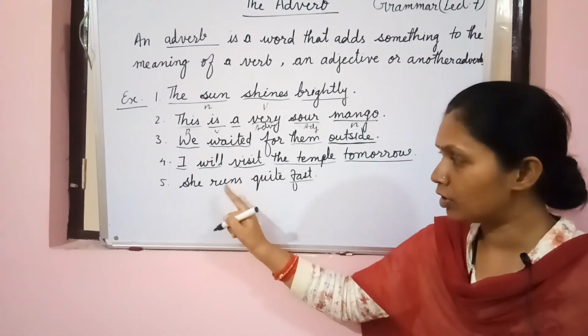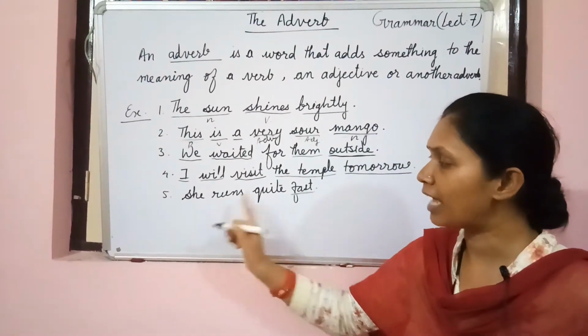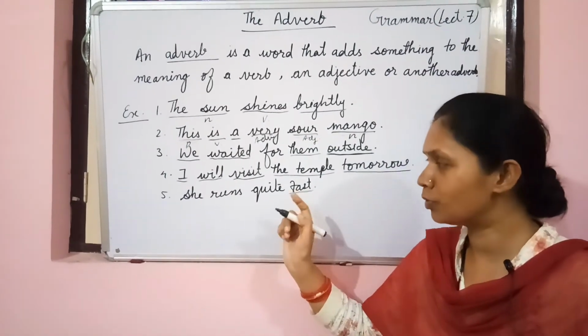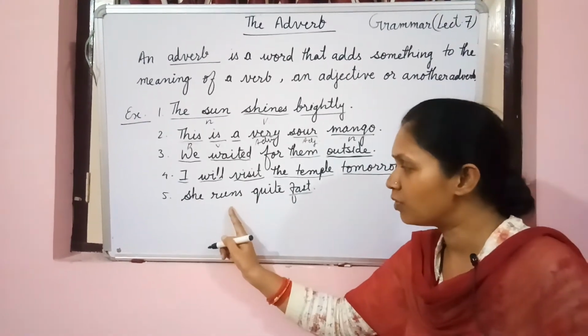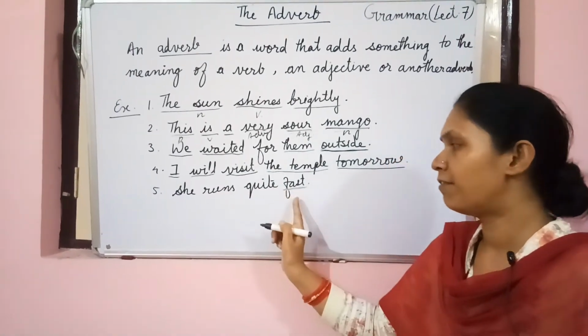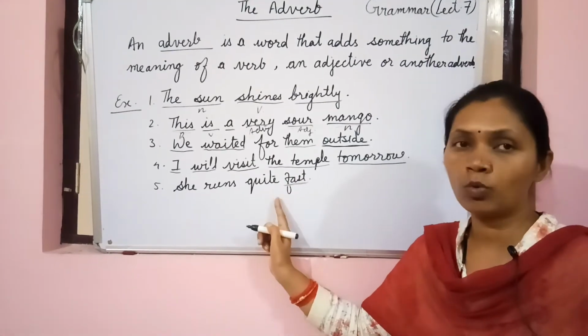Can you tell me what you are getting something about here? About the person or the action word? About the action word, definitely you are able to tell me that we are getting something about the action word, how does she run? She runs fast. Not only fast but quite fast. So two adverbs are here.